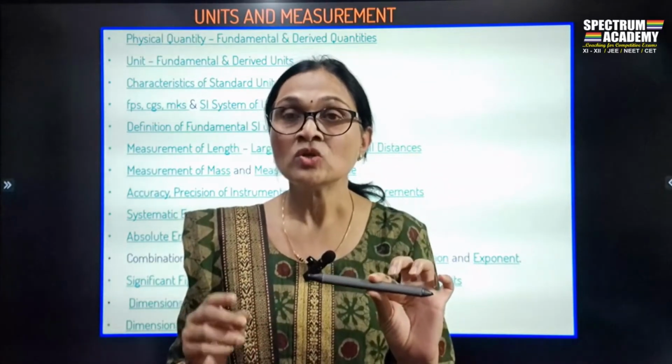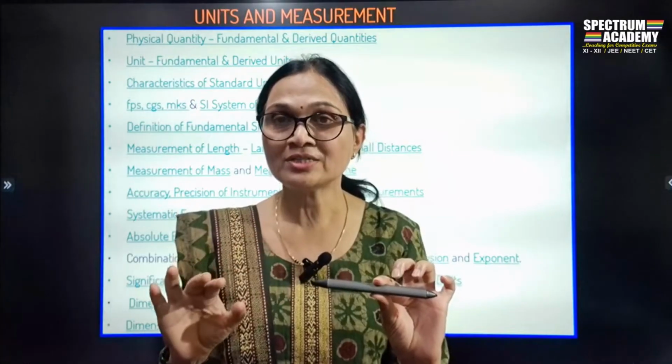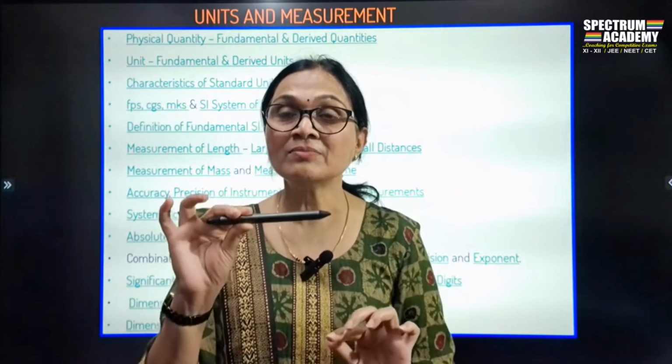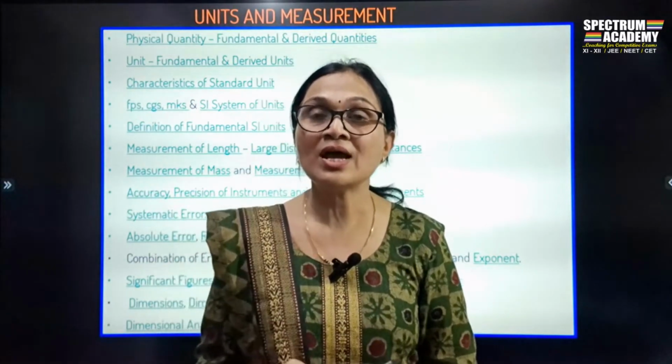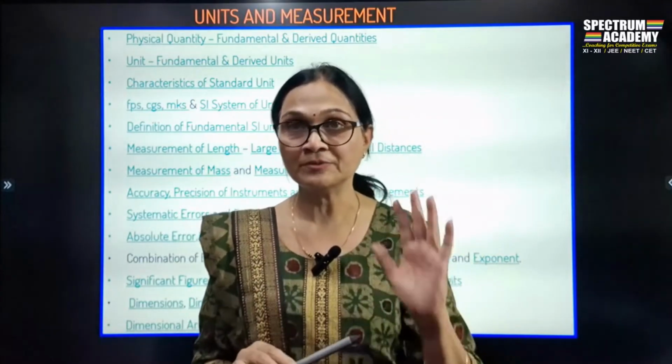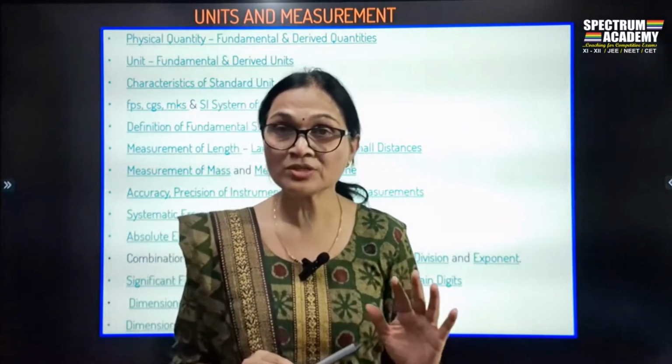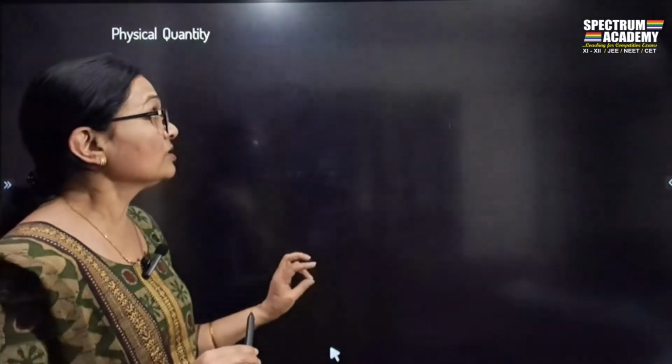That can be measured. So, in short, anything that can be measured is called a physical quantity. Understood? What is a physical quantity? A physical quantity is nothing but any measurable property of matter. If I ask you to measure the room, you will be confused about what to measure. But if I ask you to measure the length of the room, you will take a measuring tape and measure it.